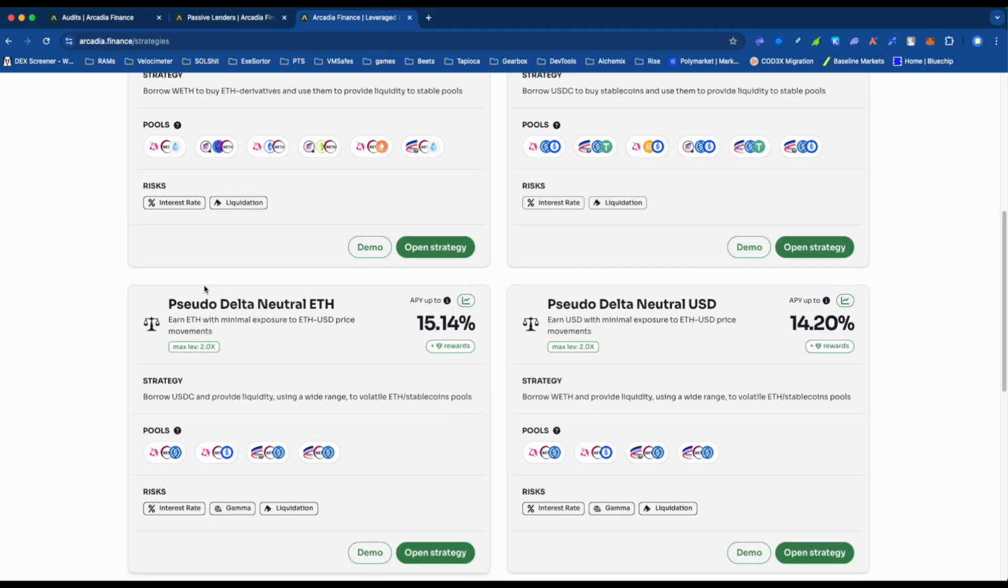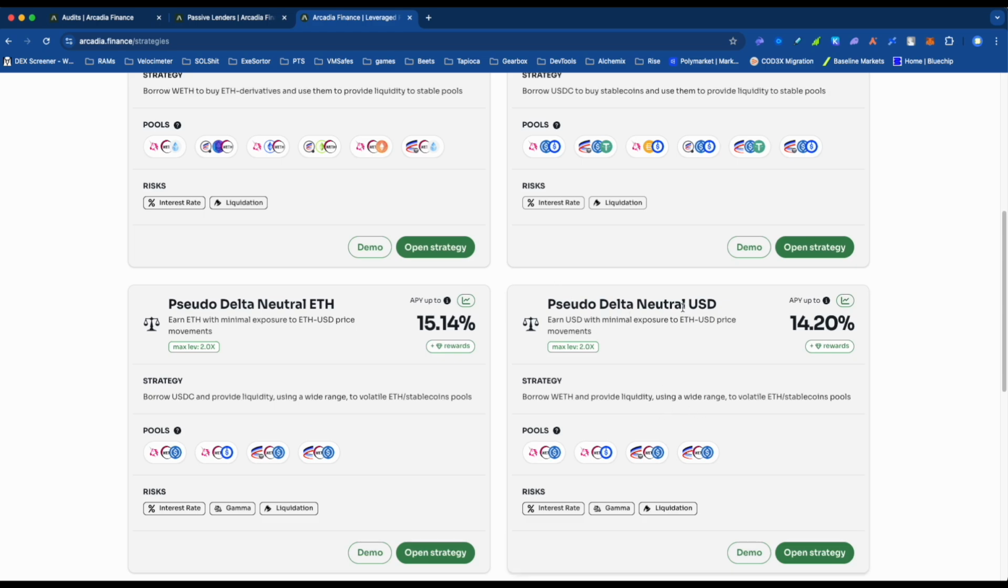Use that USDC to farm these different liquidity pools. Okay, there is pseudo delta neutral ETH. So borrow USDC, provide liquidity to these pools. It's going to provide to some pools that are less volatile, like volatile ETH stable pools, but not wide range ones. Okay, so these are like full Uniswap version 2 pools.